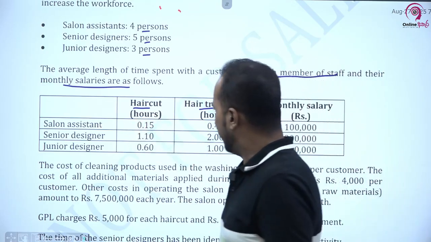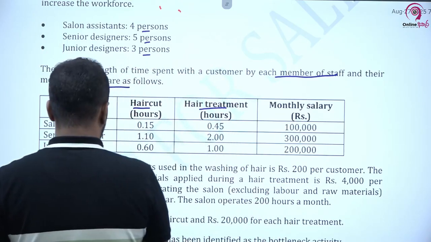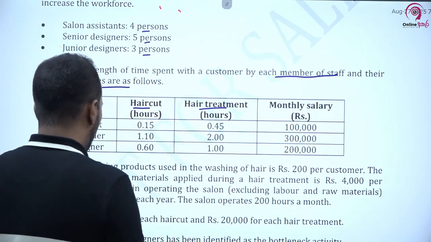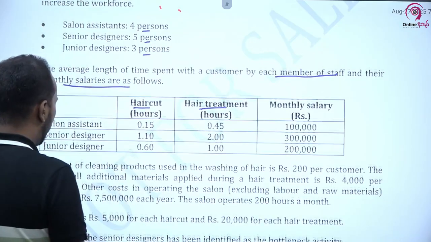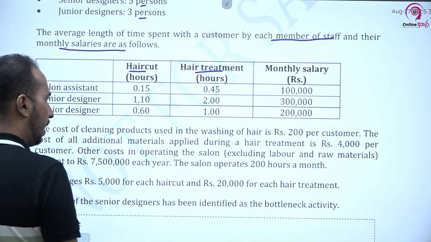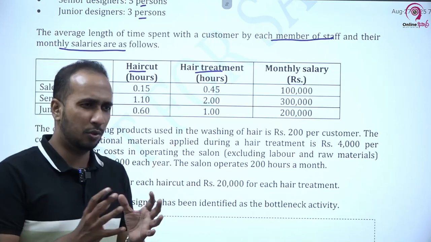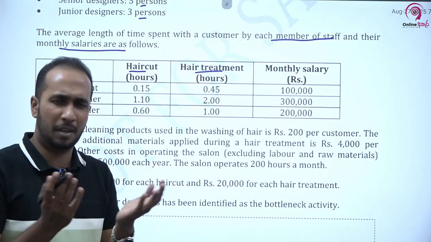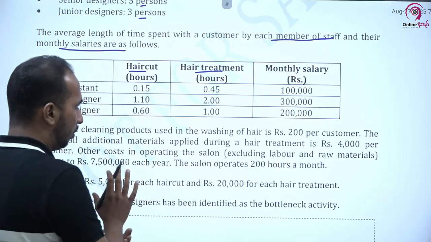Right. Then in addition to that their monthly salary has also been provided, right? Then it is mentioned the cost of cleaning product used in washing of hair is 200 per customer. For hair washing we have to use some kind of cleaning product, maybe shampoo or something. The cost per wash is 200.